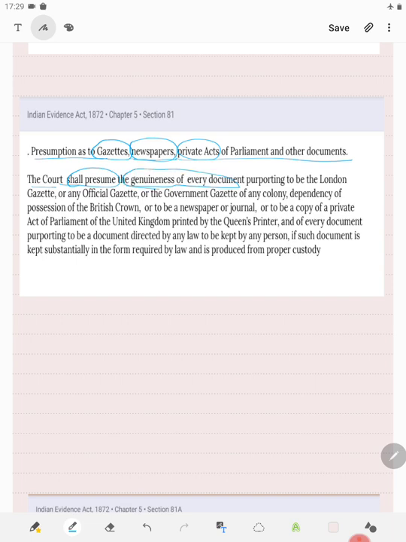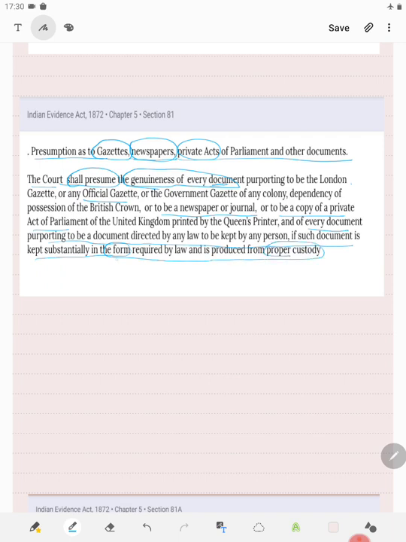So, the document will be genuine, purporting to be an official gazette of government, or to be a newspaper or journal, or a copy of private act of parliament, and every such document purporting directed by any law to be kept by any person, if such document is kept substantially in the form required by law and is produced from proper custody.